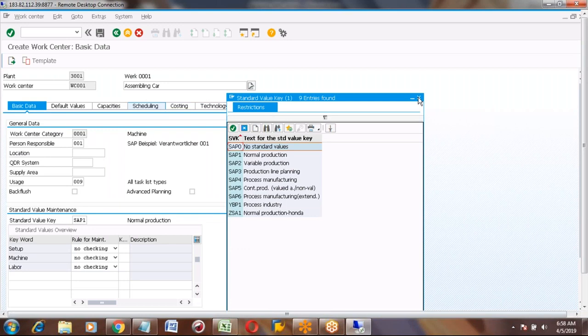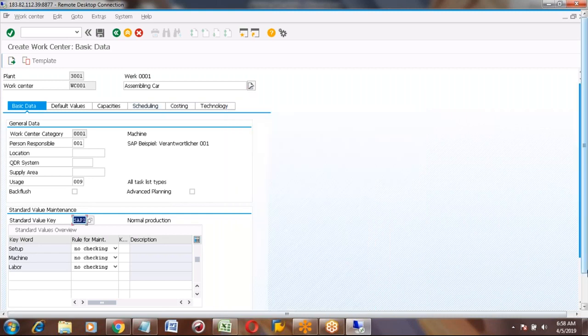Here in the standard value key, you can see whatever we created now: ZSA1, normal production. One more question here. When you set up the standard value key, and you did not set up setup, why is it showing setup here?